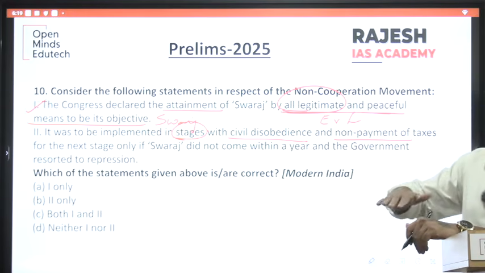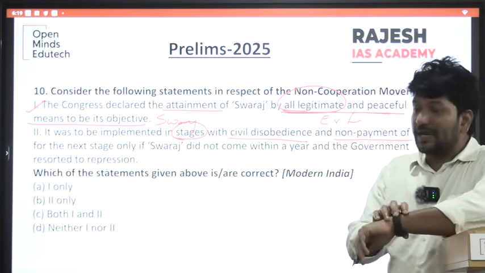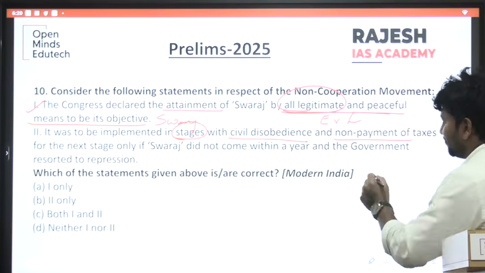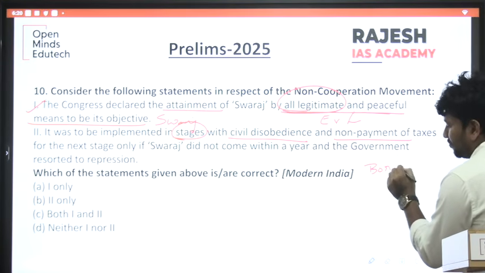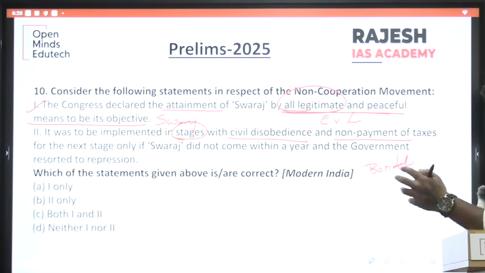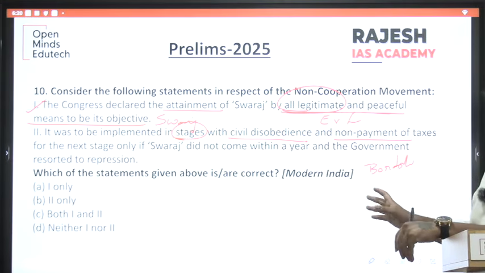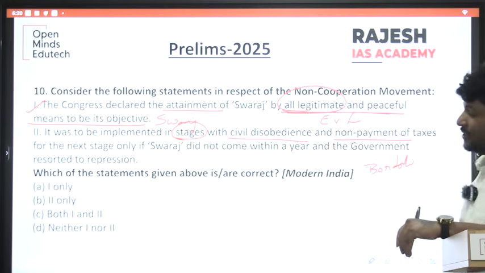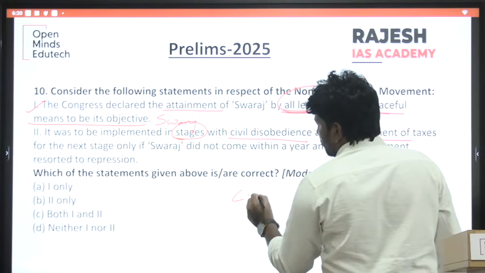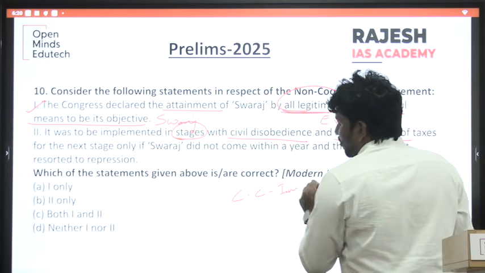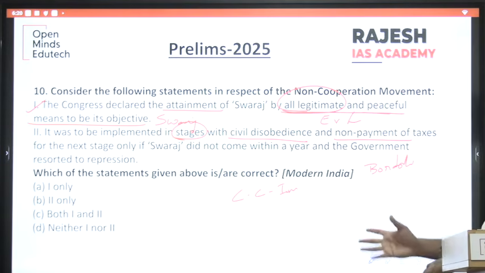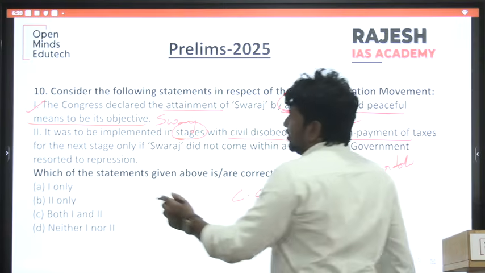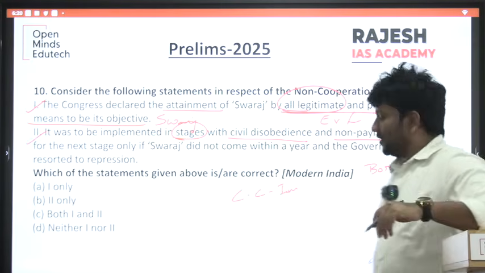That is why after 1 year, Gandhi threatened the British that he would start the civil disobedience movement. Arrangements were also made in Bardoli, so later the Bardoli Satyagraha happened. Then the Chauri Chaura incident happened, violence occurred, and Gandhi stopped the movement. So the second statement is also right.